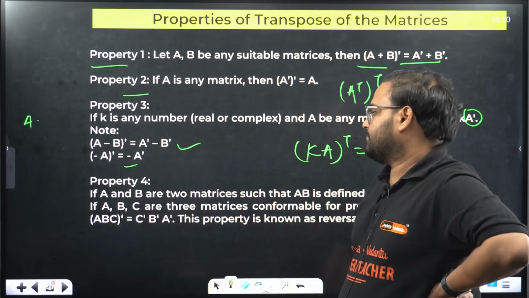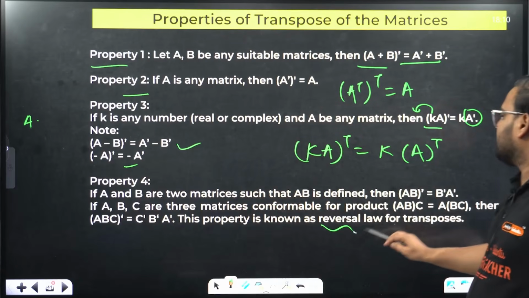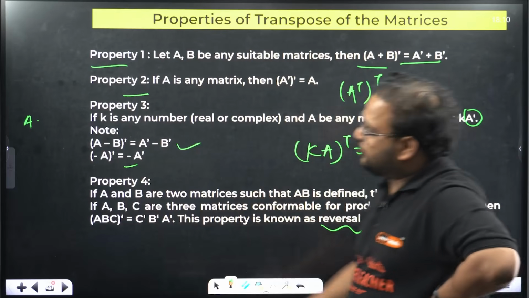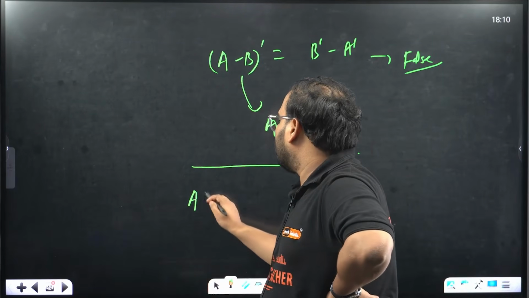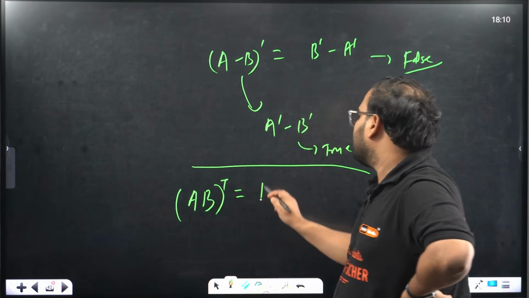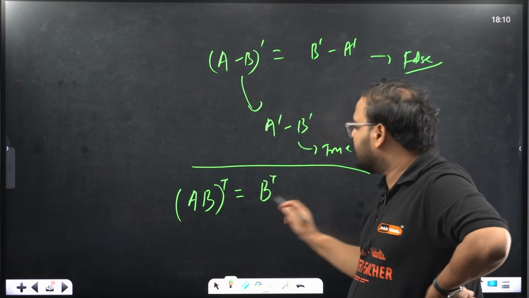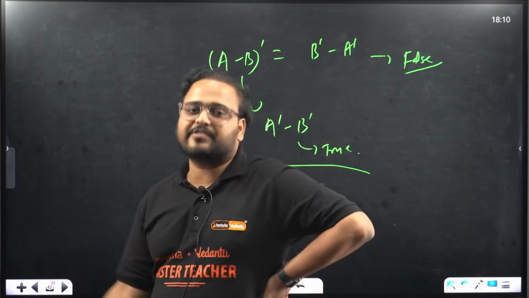Property 4. This is called the reversal law. This is also very, very important. So what happens in this? If you have two matrices multiplied and you want to take the transpose of that, the answer will be reversed. You will take B first and then A next. It becomes B transpose A transpose.